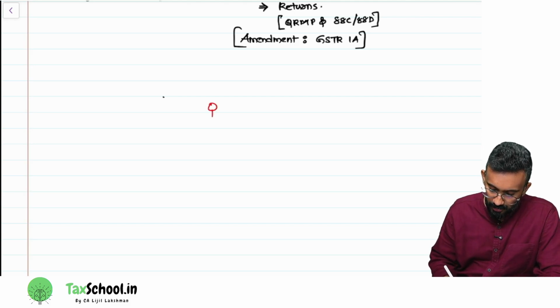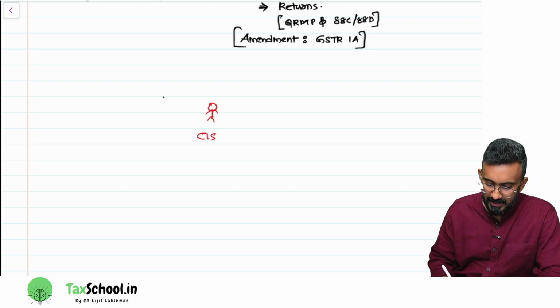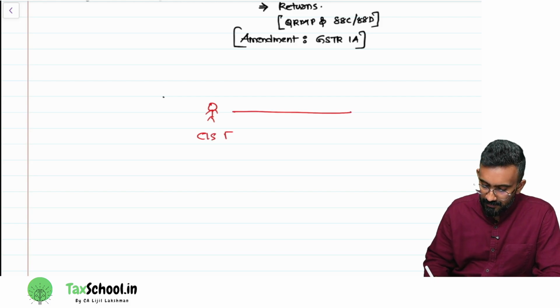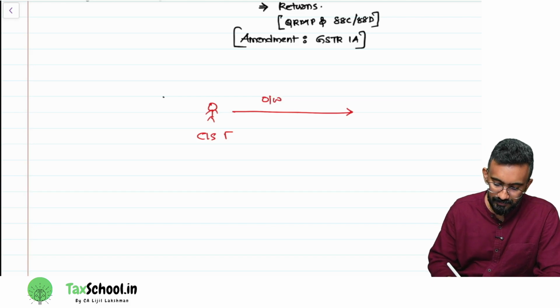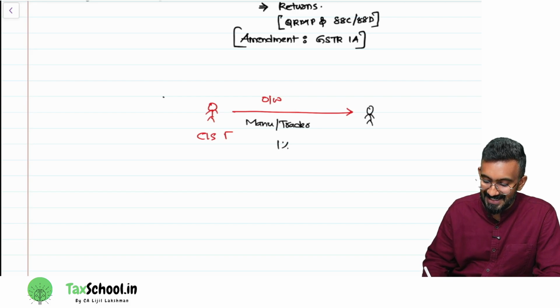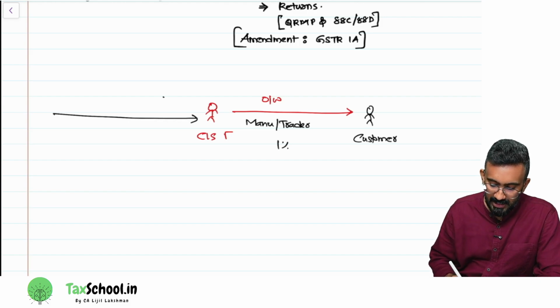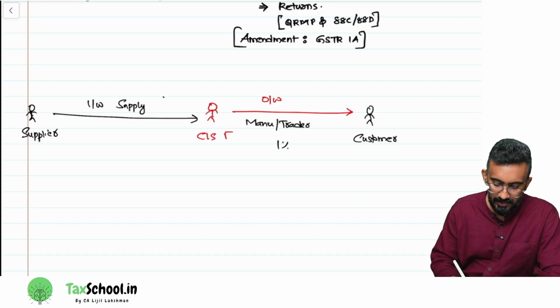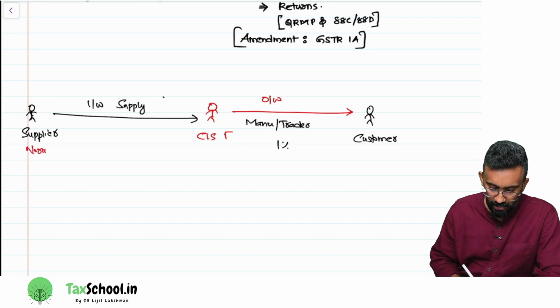Say there's a party who has opted for composition levy scheme. There's a supplier who has opted for composition levy scheme. When he is making outward supply, if he's a manufacturer or a trader, what is the tax rate that will be applicable to him? 1%, when he's making supply to a customer. Suppose he's making an inward supply and his supplier has not opted for composition, he is under the normal scheme.